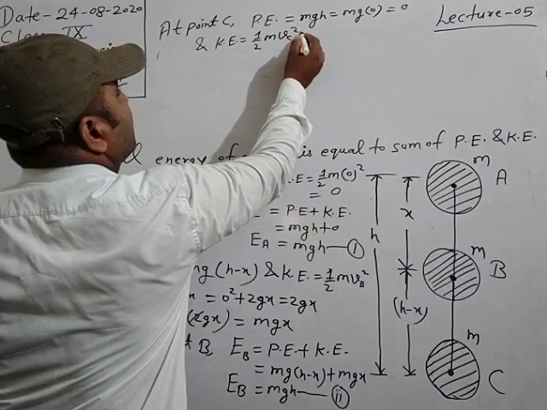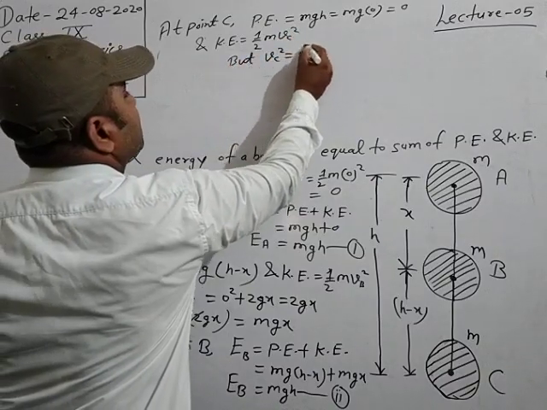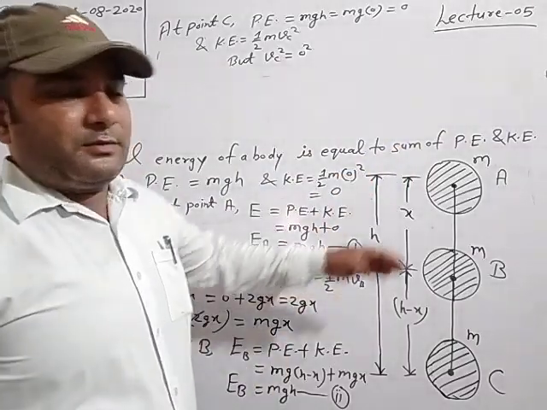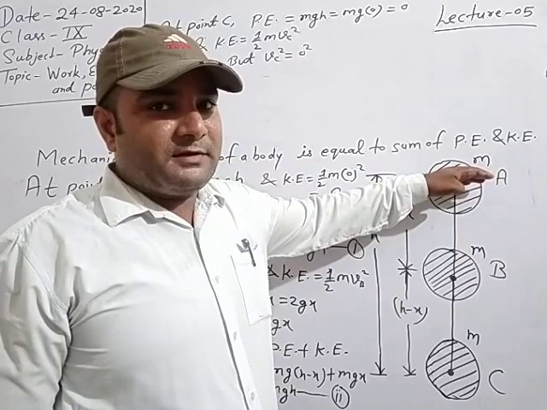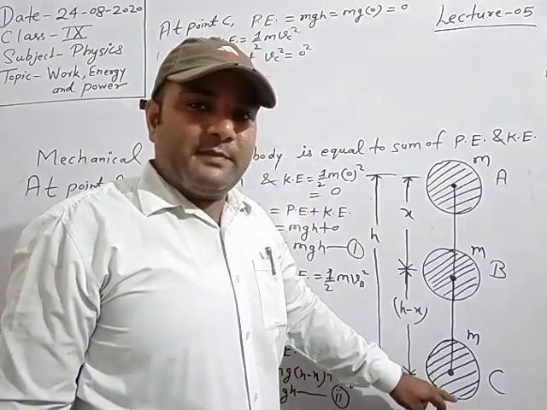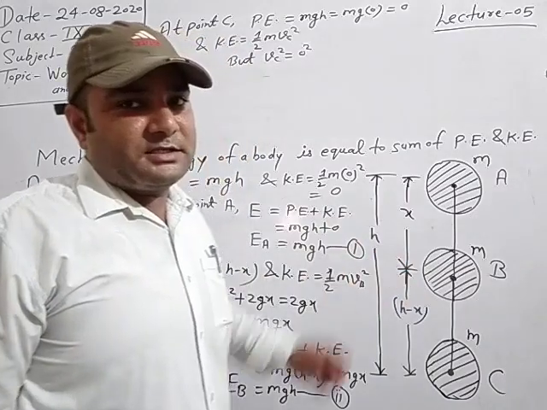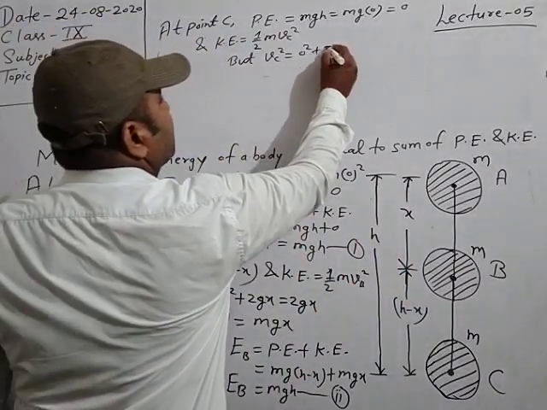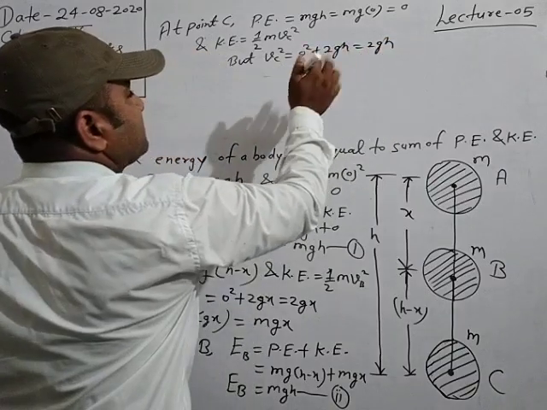And kinetic energy is equal to half m vC square, but vC square is not 0 square. Initially, whenever the body starts from A, velocity is 0, but at C velocity will be maximum. And how much distance covered? Total height h covered. So vC square is equal to 2gh.